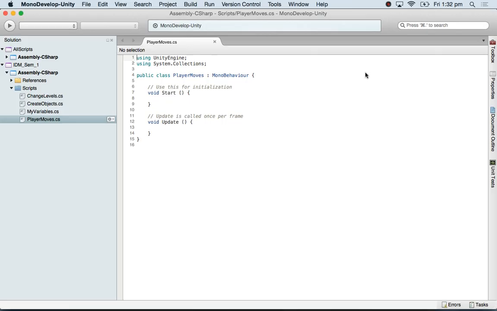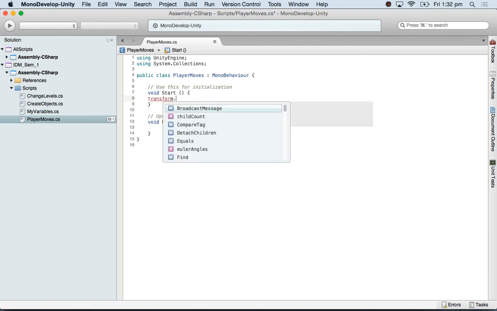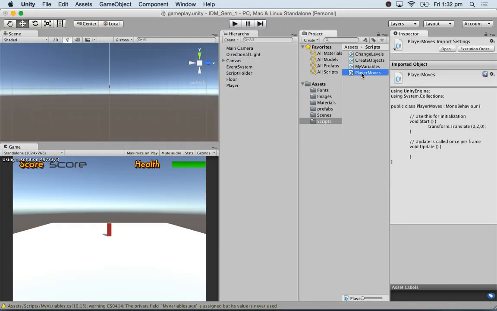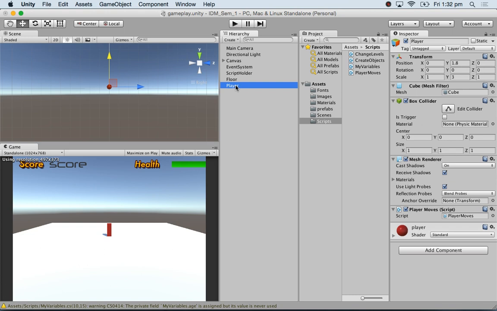Let's look at this script systematically. If I go to Start and I say transform dot translate. Now see this, if I actually put one bracket, it tells me it requires 3 values, Vector3, x, y, z, okay? It's telling me it requires 3 values. I can say 0, 2, 0, x, y, z, okay? I'm going to apply this to the player, let's say. So the player has a script which tells him to do this.